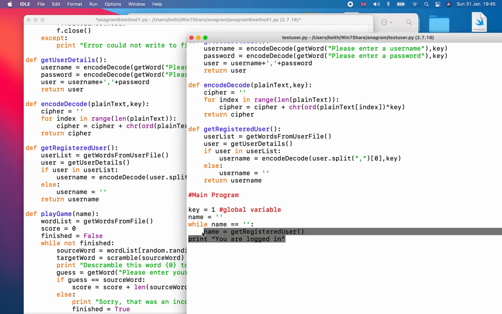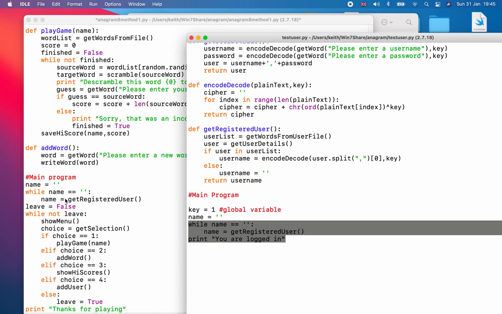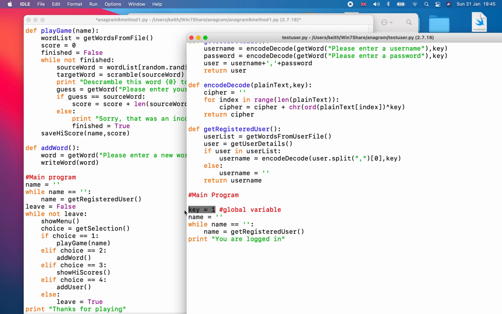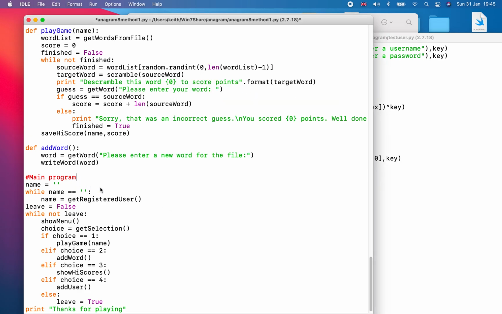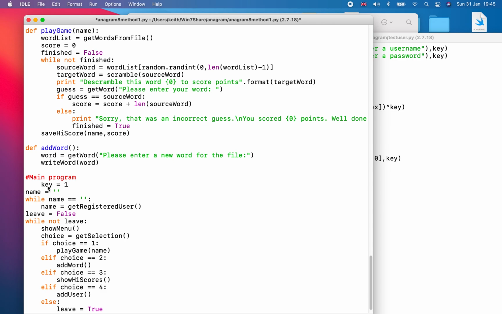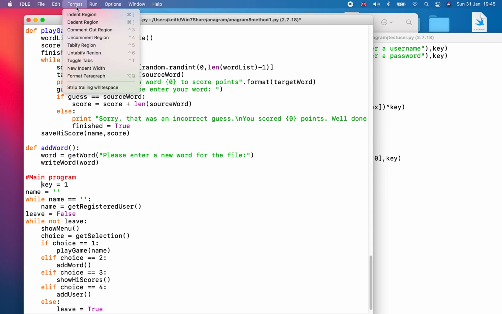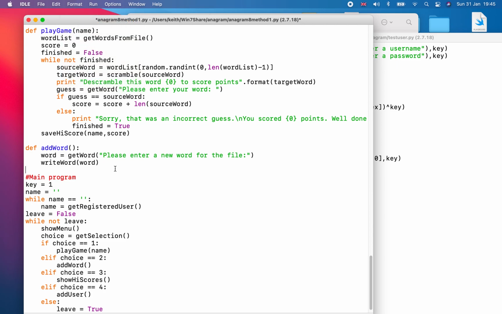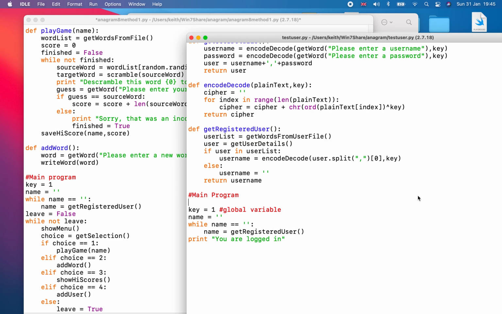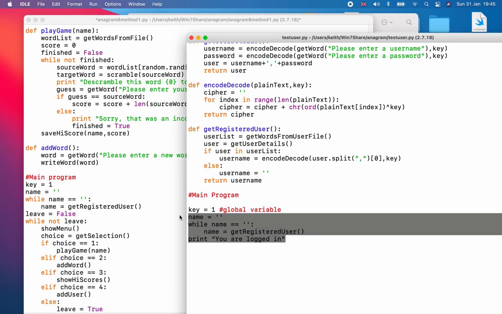Well, this code was already in the game here. What I don't have is this key equals 1 global variable in there. So I'm going to pinch that without the comment. And there we go. And that is it. So all of this already exists.